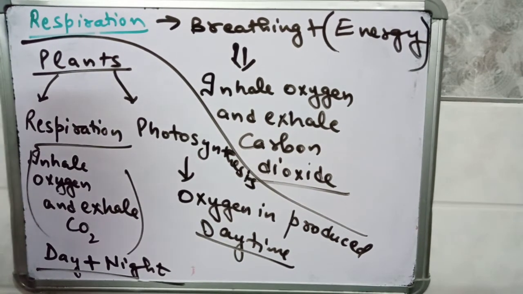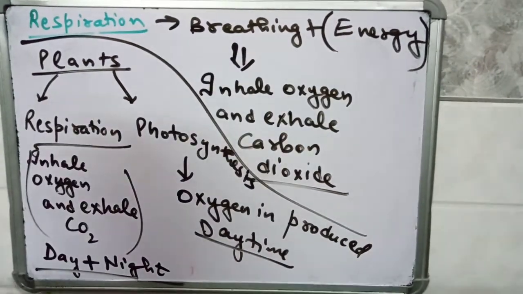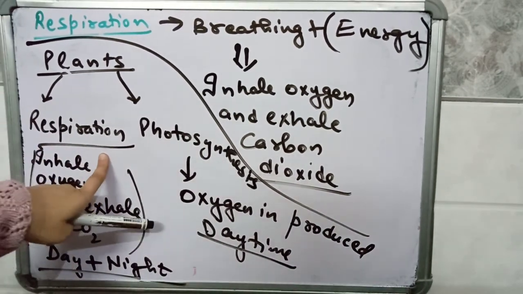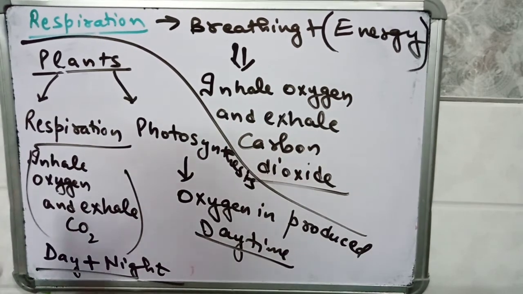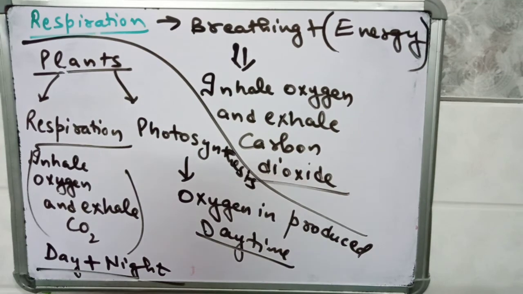So all the living things, including plants and animals, perform the function of respiration. Respiration means breathing plus energy producing process. Energy is produced in the cell. Human beings respire, similarly plants also respire. Respiration in plants takes place through day and night. Respiration takes place during daytime, and it also takes place during night time. But photosynthesis only takes place during the daytime, or whenever sunlight is available to them.